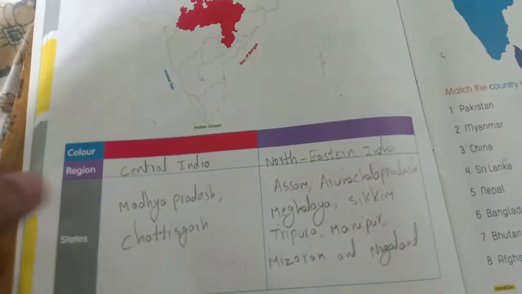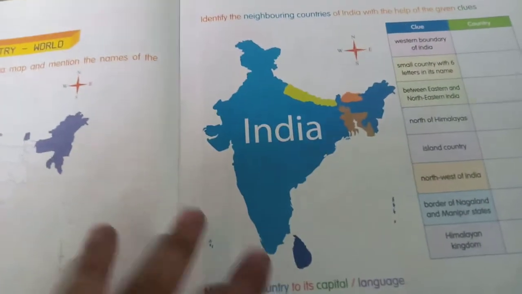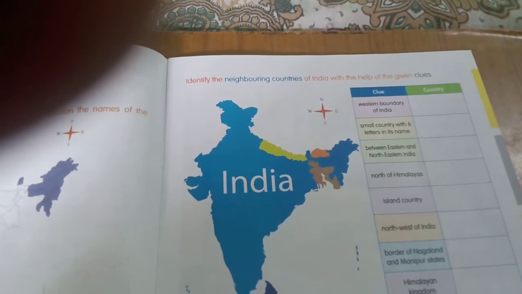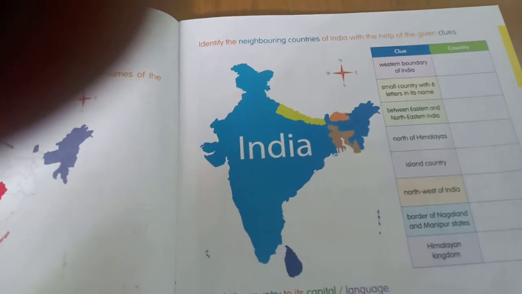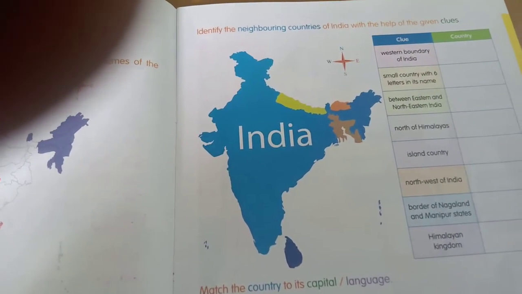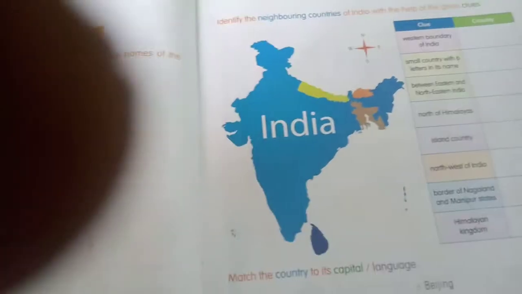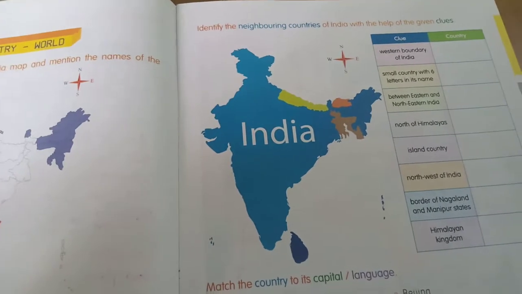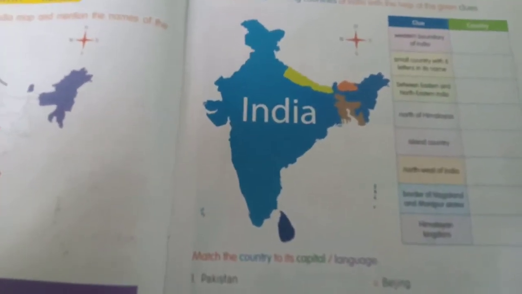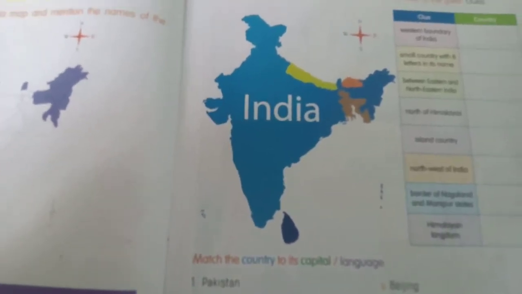Okay, now come to the next page. C. Identify the neighboring countries of India with the help of the given clues. We know the neighboring countries of India, no? Sri Lanka, Pakistan, Afghanistan, China, Nepal, Bhutan, Myanmar, Bangladesh. Here clues are given. By using those clues, we must identify the neighboring countries of India.